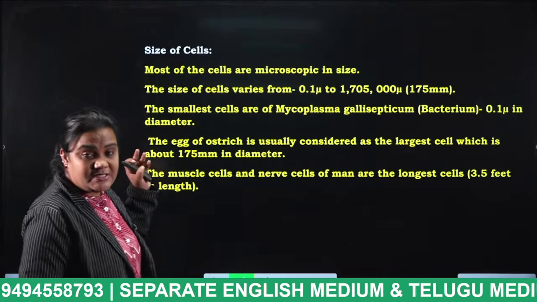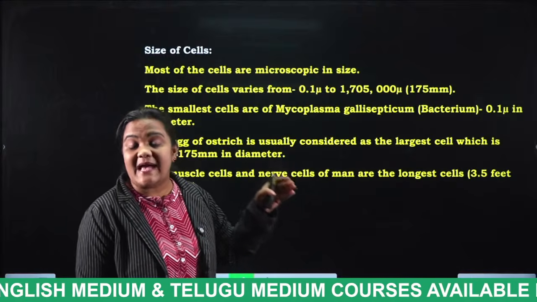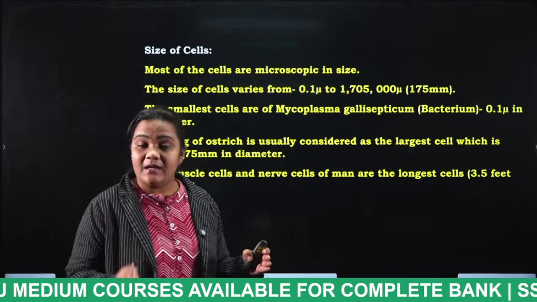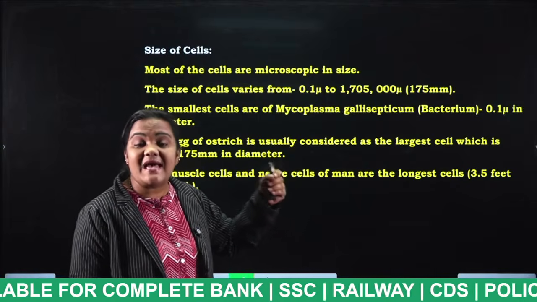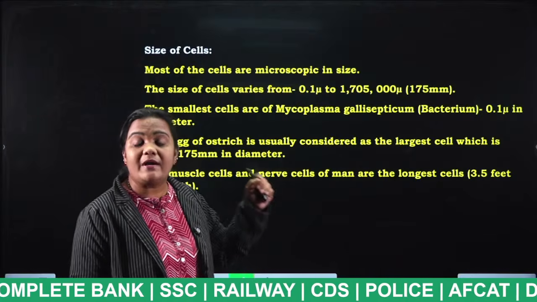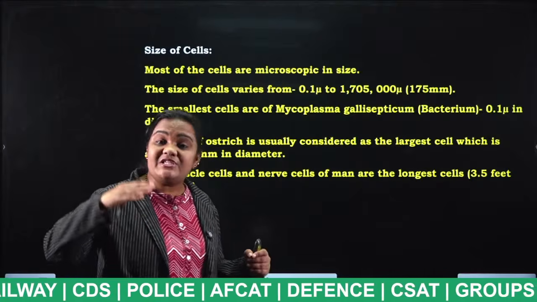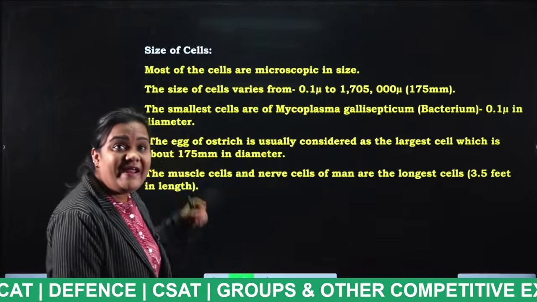Next, size of the cell. In the starting slide, I told that the size of the cell varies, right? Beyond that, which organism has the smallest size of the cell and which is the largest cell, we are going to discuss. Very, very important.